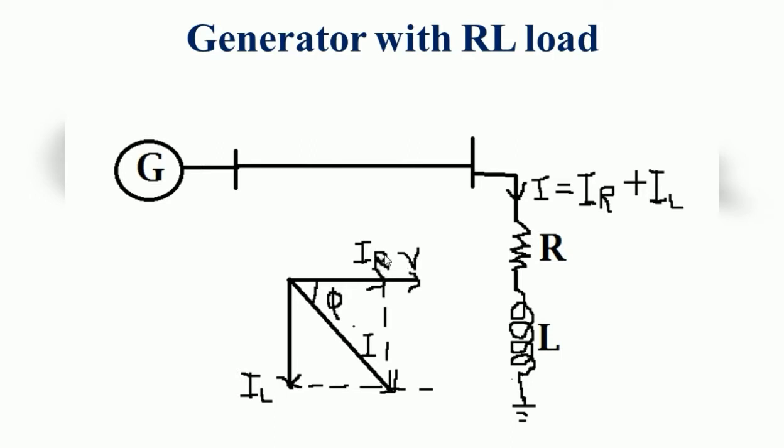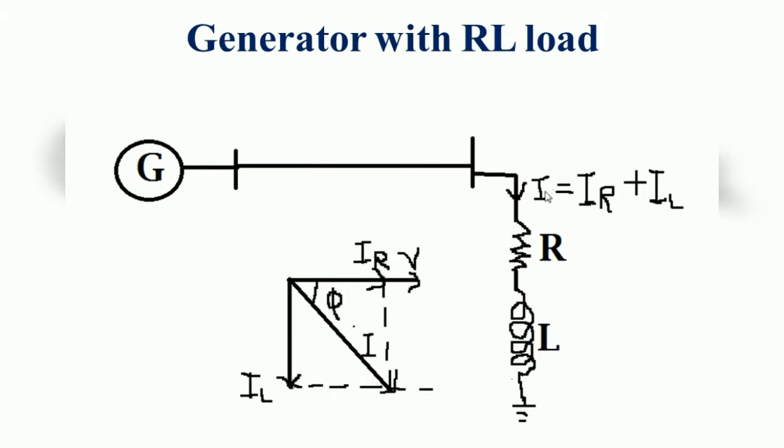Suppose the current is flowing through the inductor. We know that the current in the inductor always lags behind the voltage. This is the voltage line. Lagging means we draw the line in the downward direction, and leading means the current is in the upward direction. So the type of load is the RL load. The inductive load current always lags behind the voltage across the line by 90 degrees.